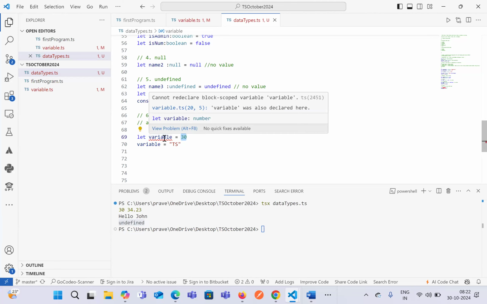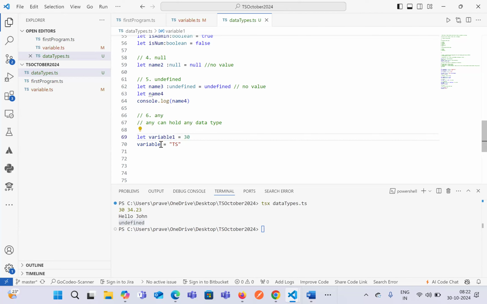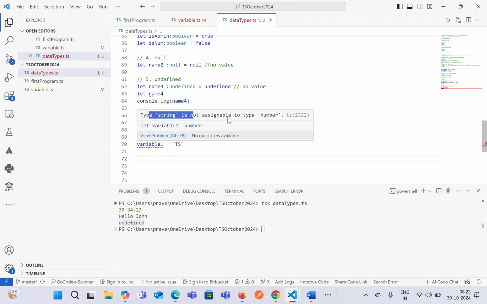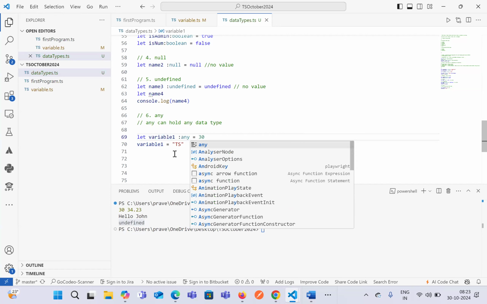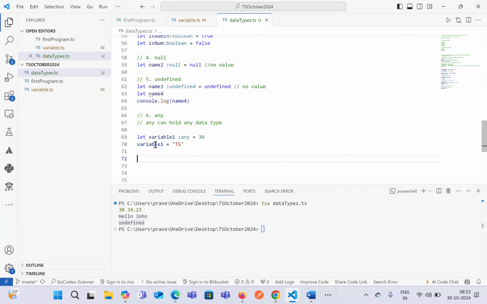If you see over here, it says that type string is not assignable to type number, because originally we declared the variable as a number. Even though we have not given the type, using the type inference process, it is able to identify what kind of data type we have declared over here. But this case is allowed in JavaScript. Now, whenever we use the data type any, you can see that the error has disappeared. Let's remove it and then see.